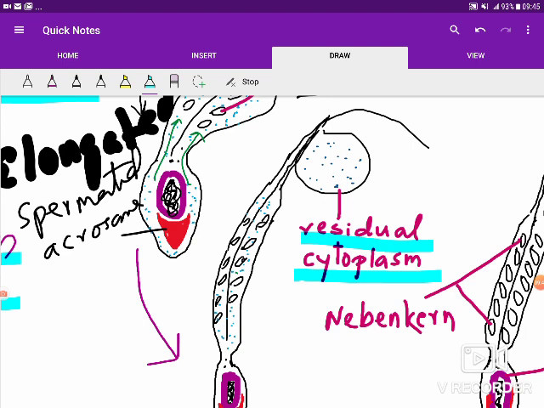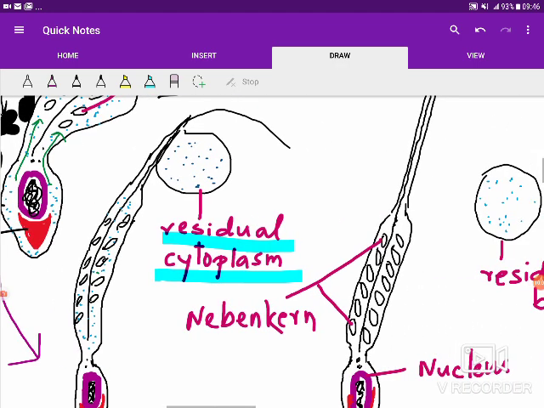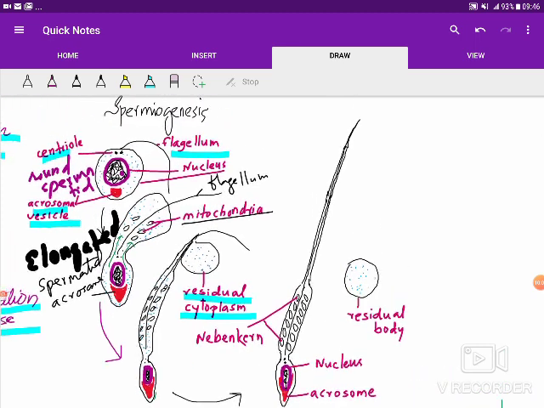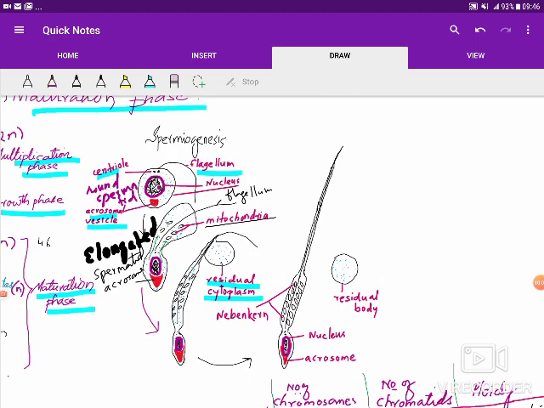It gets collected out of the body of the sperm or spermatozoon, and we see that further changes take place, and ultimately the male gamete or spermatozoon is formed, where we see that the residual body is separated completely, and now the sperm is fully formed.